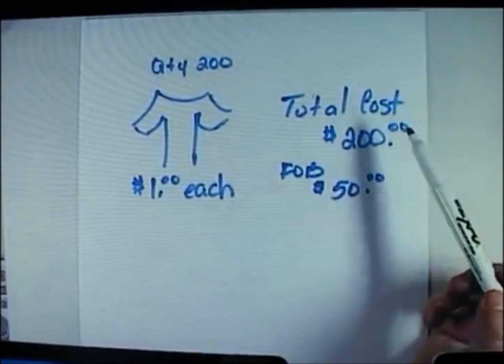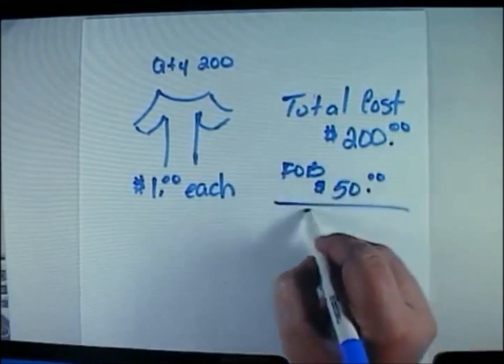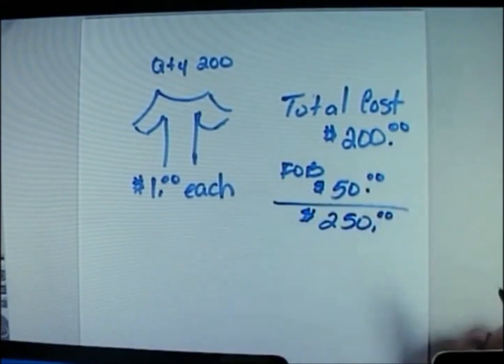Now, I have already sunk into these 200 t-shirts $200 and $50 for a total cost of $250 for all of these t-shirts. And I actually bought 200 of them. So what I need to do to be a smart business owner is calculate the actual cost of each individual t-shirt that I have now purchased. And any good business owner knows that a calculator is your best friend, so you're going to take 250 and divide it by 200, and we're now going to see that each t-shirt now costs me $1.25.